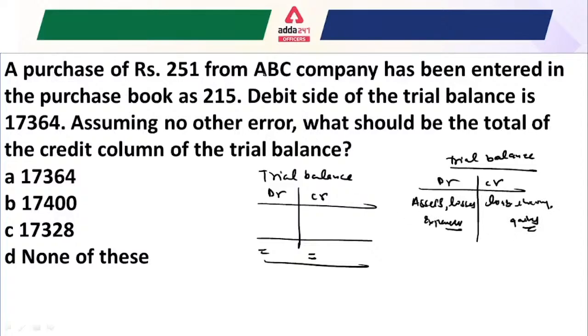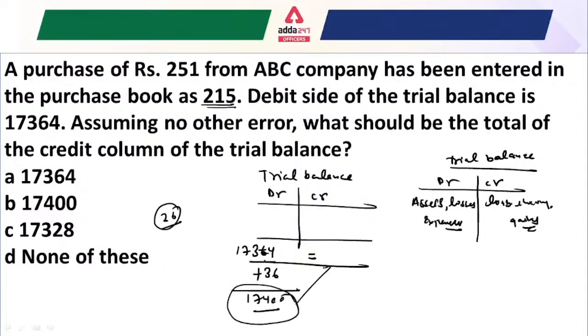So like in this question, the debit side of the trial balance is given as 17,364 rupees, and we know that it is less debited by 36 rupees. That means for the correct entry, we have to debit 36 rupees more. So when we add 36 rupees, we will get 17,400 rupees, which is presently in the credit balance of the trial balance. So that would be your answer. I hope it is now clear for everyone.